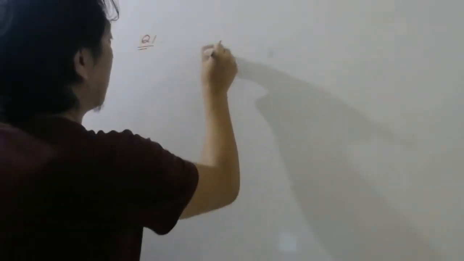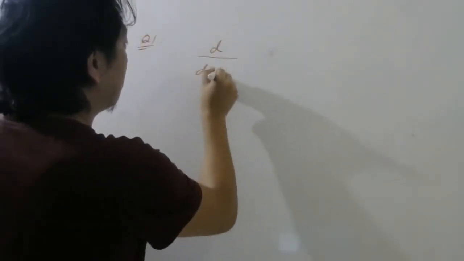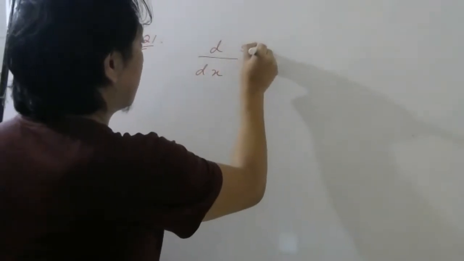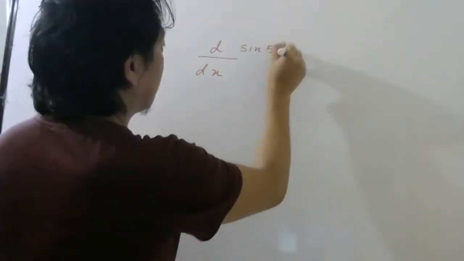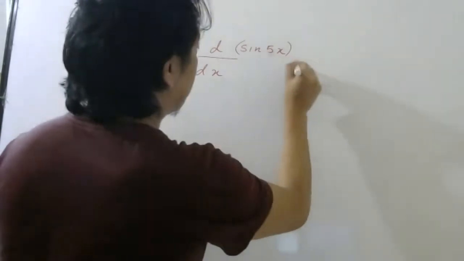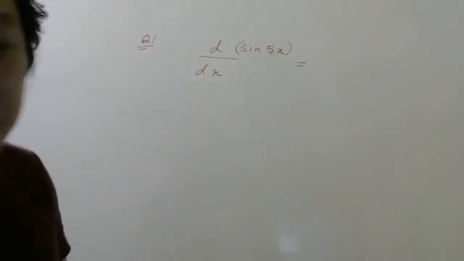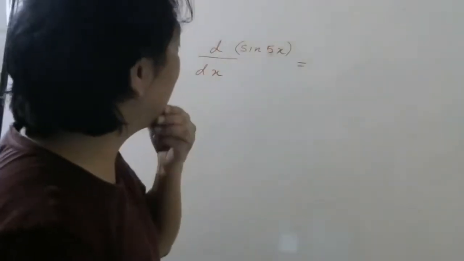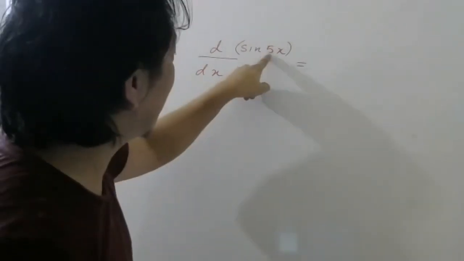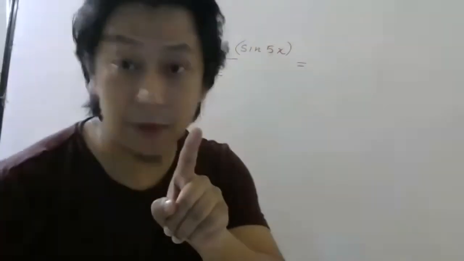Question number 1. Okay, so look here. I want the differentiation of sin 5x. So this time you can see the problem is this 5 is sitting here and you cannot take 5 outside.